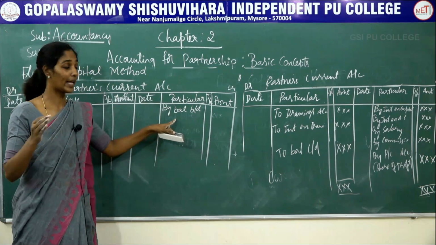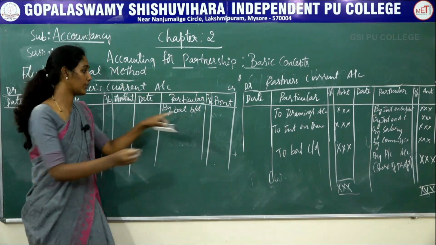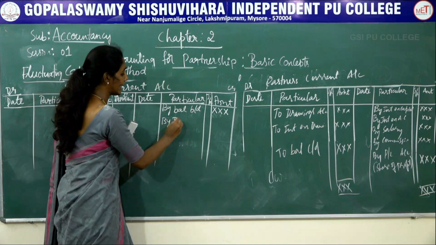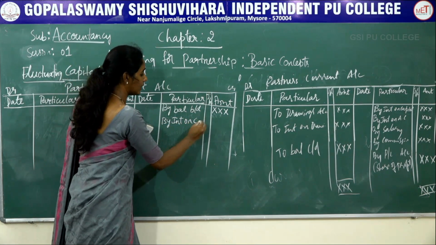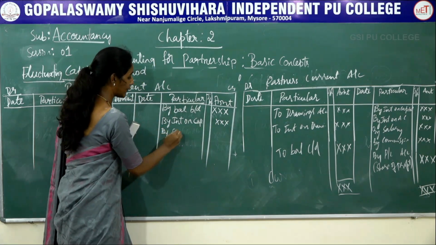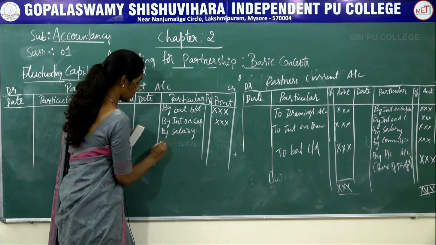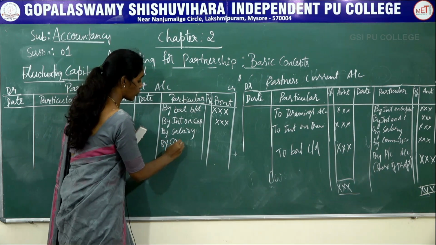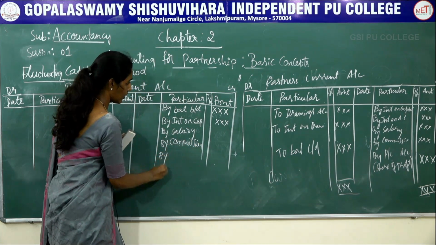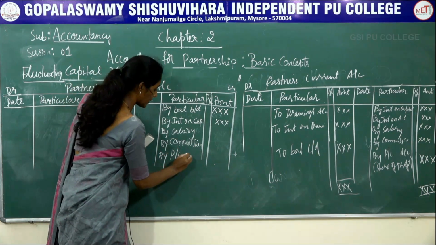It should be recorded as by balance brought down. The next is by interest on capital, by salary, by commission, by profit or loss.